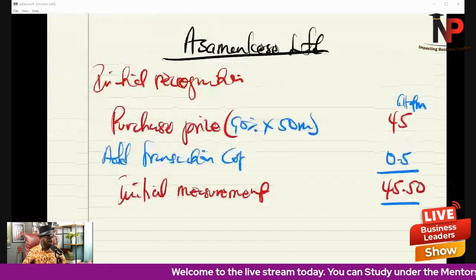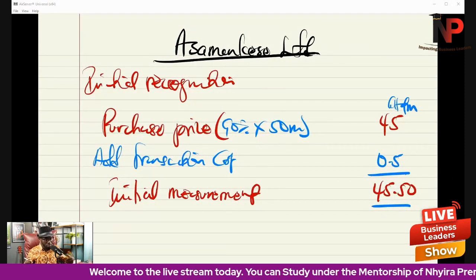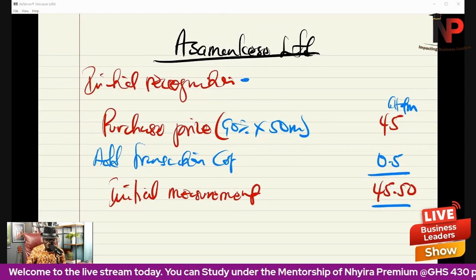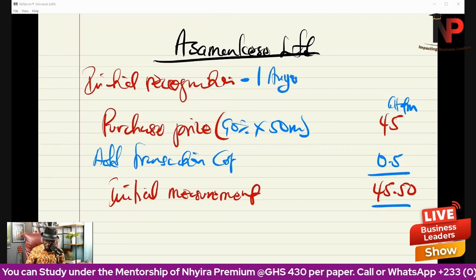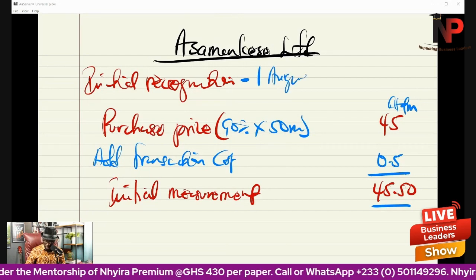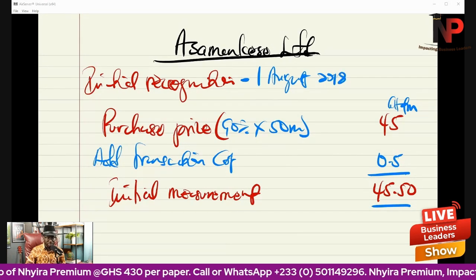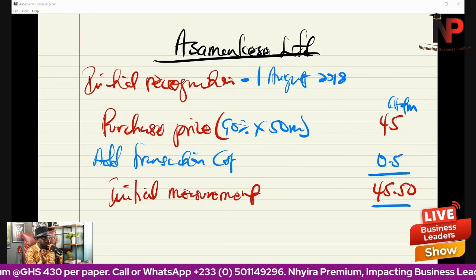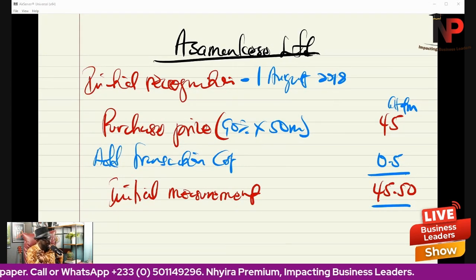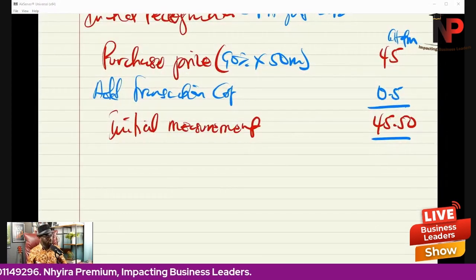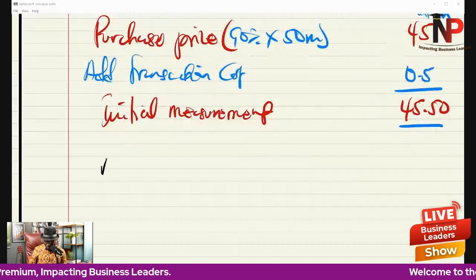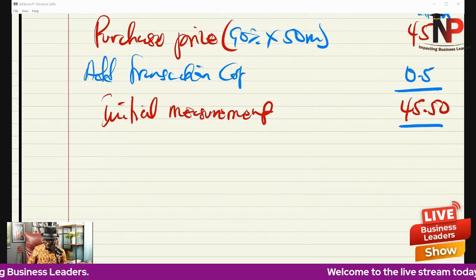Okay, 45.5. That is the initial measurement. Remember, this initial measurement is on the date of the purchase, which is the 1st August 2018. I hope you're getting the picture. 1st August 2018. So on subsequent measurement, which is the year ended at 31st July, this bond will be carried